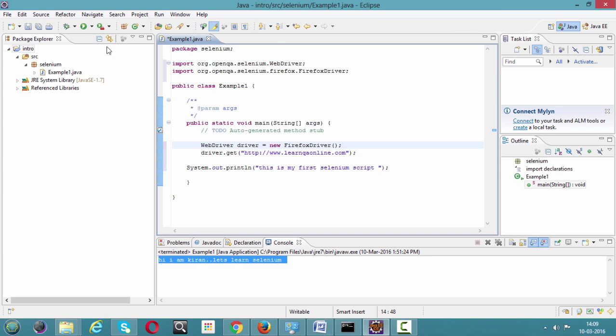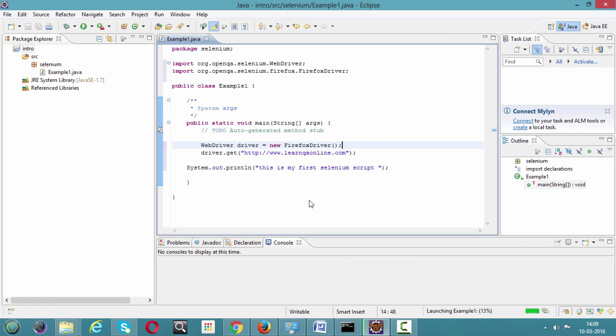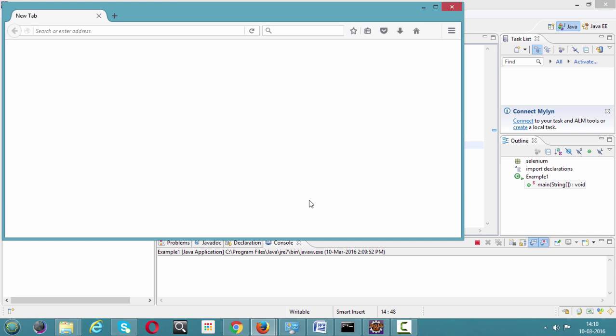Let's check. Basically, it will take a couple of seconds, 10 to 15 seconds for the first time. Here we go. It has launched Firefox on the screen.